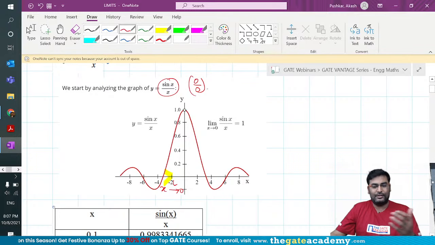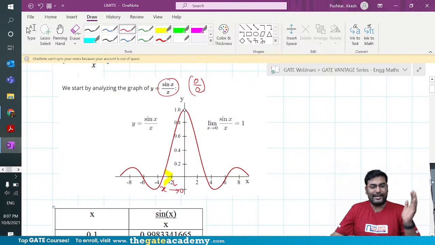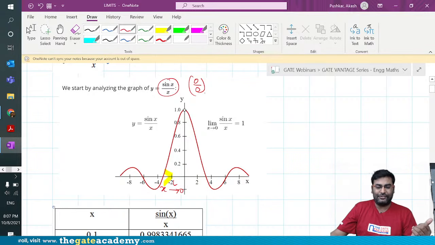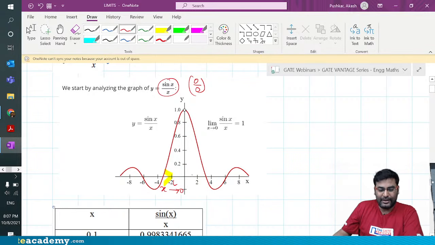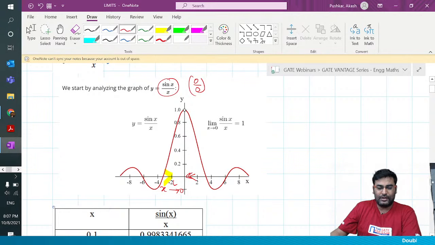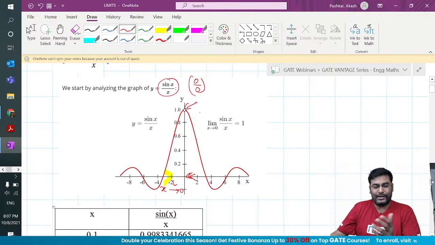And that is the reason that we cannot estimate the value of this function as x tends to 0 from the left hand side or the right hand side. If you come from the right hand side, the situation is the same, because if you see here at x equal to 0, the graph is not continuous, the graph is actually having a break point. I hope you guys can see that.